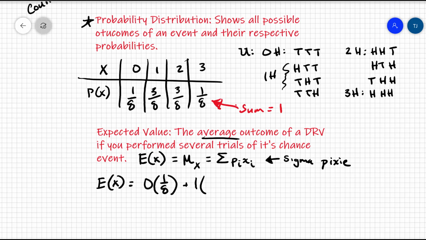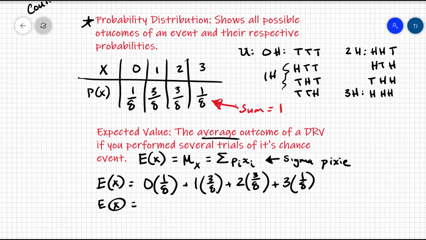The value of getting 1 head is 1, multiplied by its probability, 3/8. We have getting 2 heads, with 3/8 probability, and then getting all 3 heads was just a 1/8 probability.